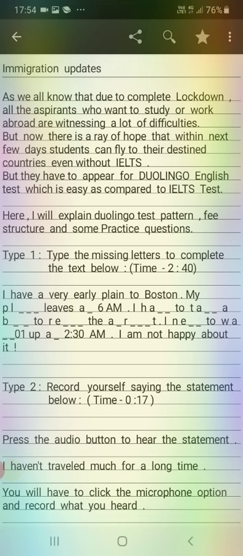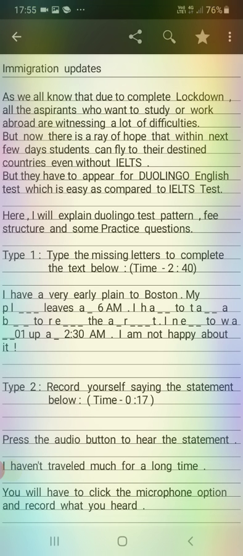So you can clearly see that in type 1 questions you have to fill the missing letters to complete the text below. You will be given a time of 20 to 40 seconds. Well, now let's start. The statement is, I have a very early plane to Boston. My PL, and the next three words are missing. So there are three dots.